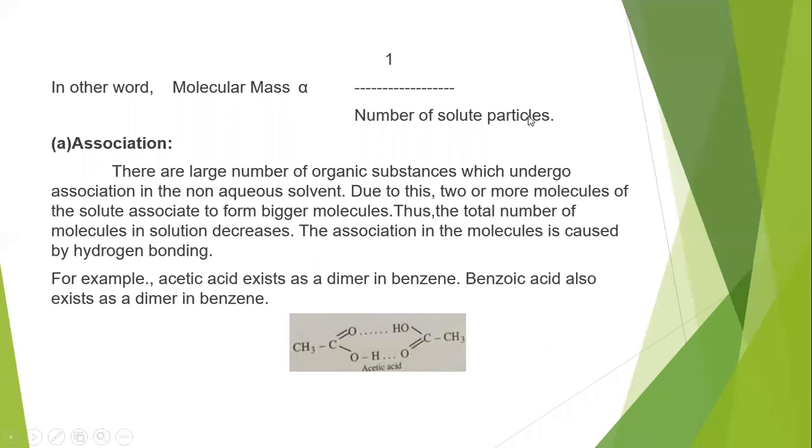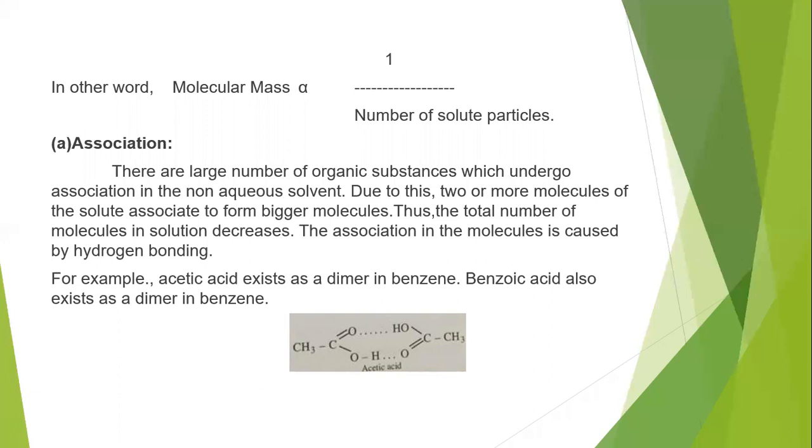So if it undergoes association, what will the molecular mass be? If it is a dissociation process, what will the molecular mass be? And what is the difference between the calculated value and the theoretical value? That is what we have to see now. First, when a molecule undergoes association, what will the molecular mass be?